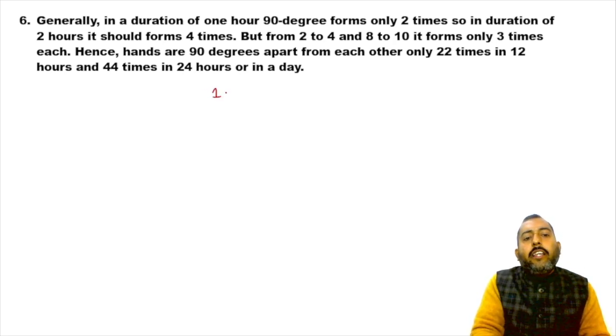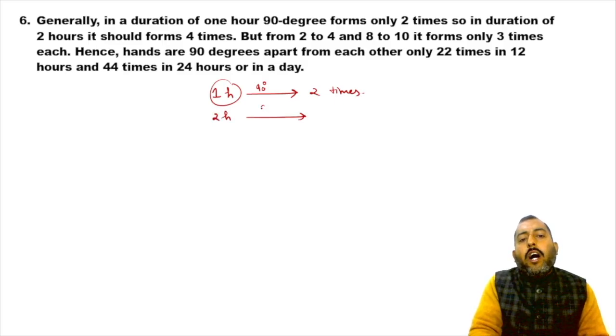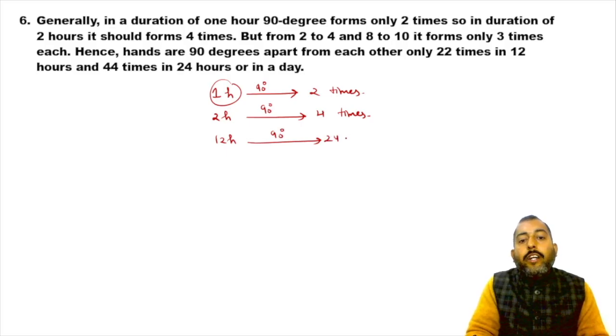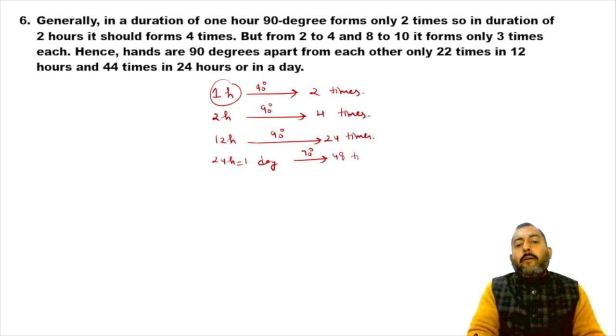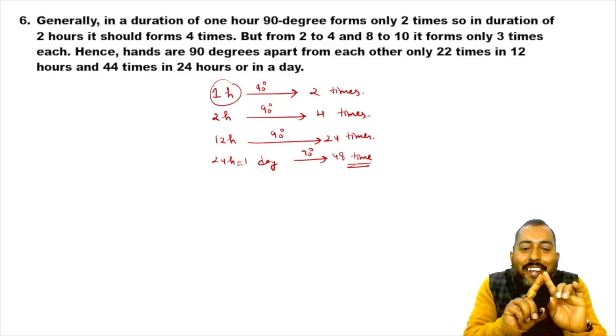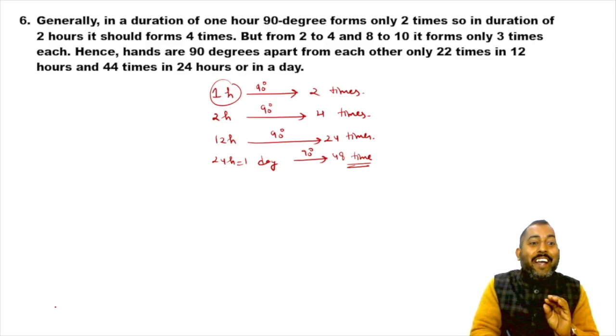We generally think that in 1 hour we get 90 degree 2 times. So obviously in 2 hours 90 degree must form 4 times, in 12 hours 24 times, and in 24 hours, that is in 1 day, 48 times. So this is what we think, but it is not the reality.